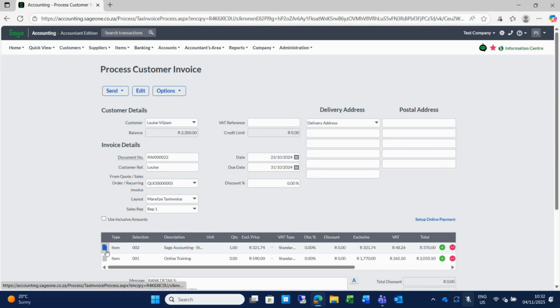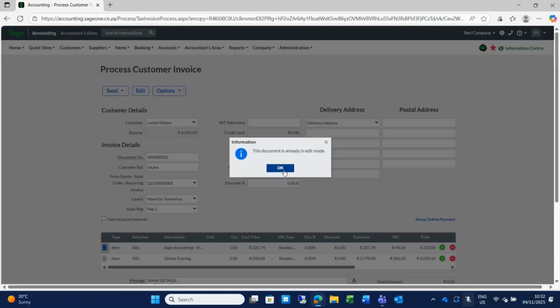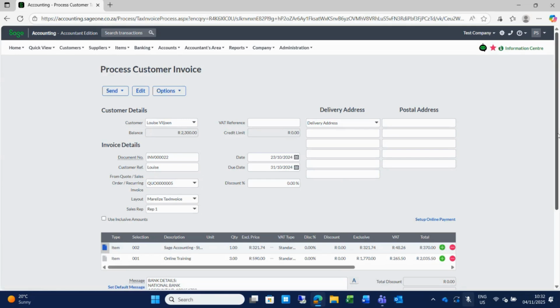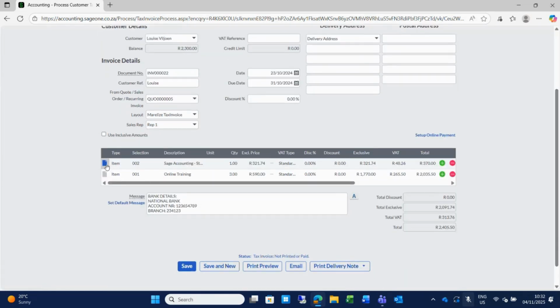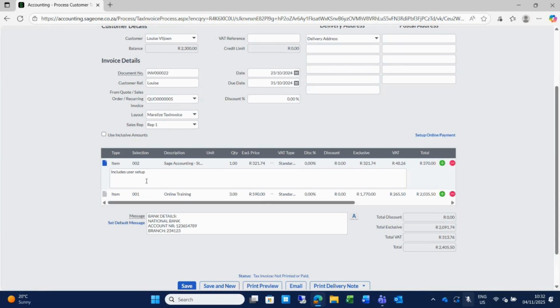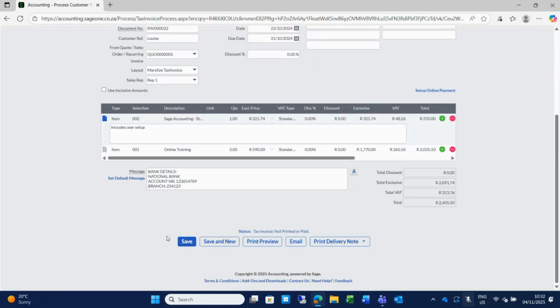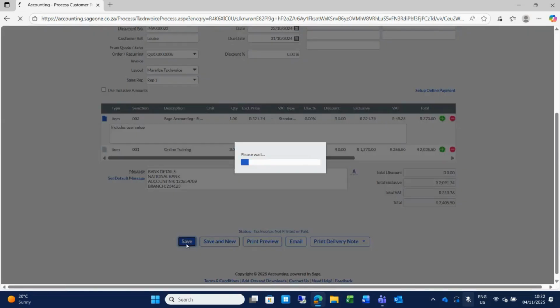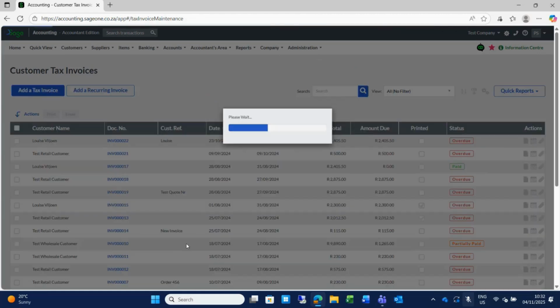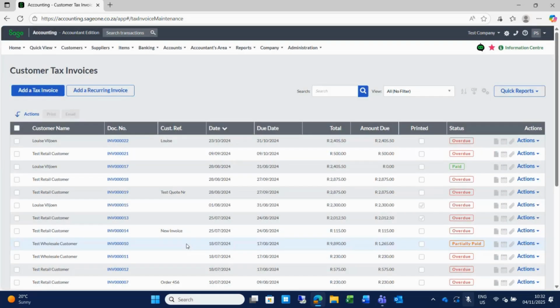So if I click on my note, there we will see the note. Sorry, I just need to edit because I've already changed it. But there you will see the note that we've added to the line that printed on the invoice. So this note is also changeable as you go along, and it will be attached to the line. I'm just going to click on save here. I'm not going to print my invoice now, but that is what your invoice screen looks like.